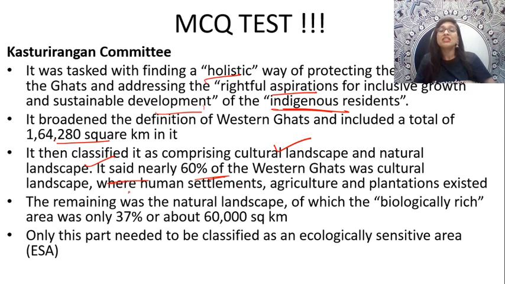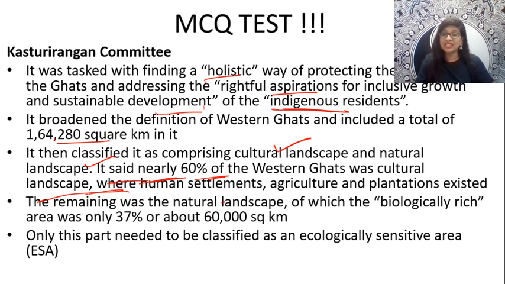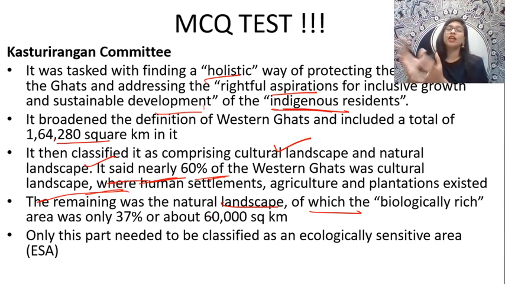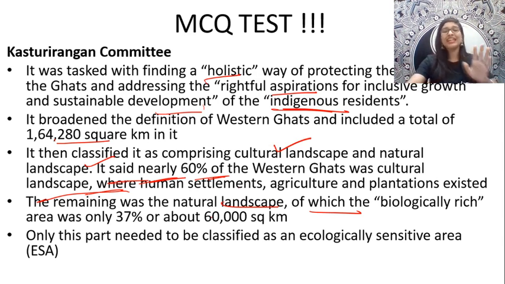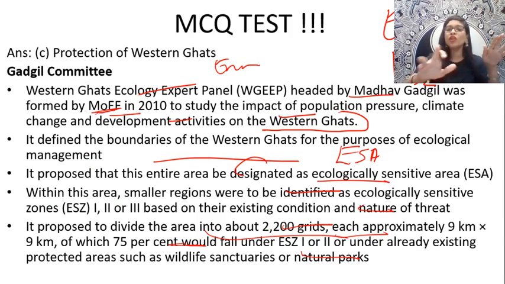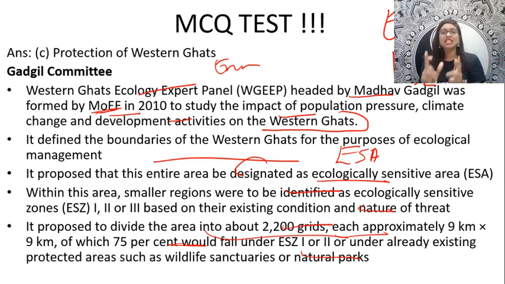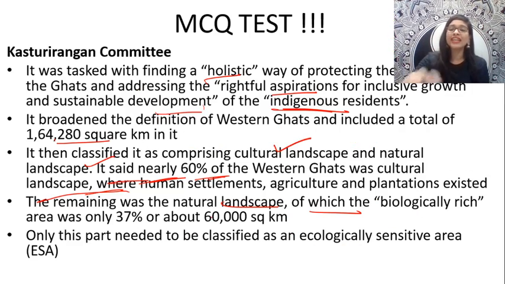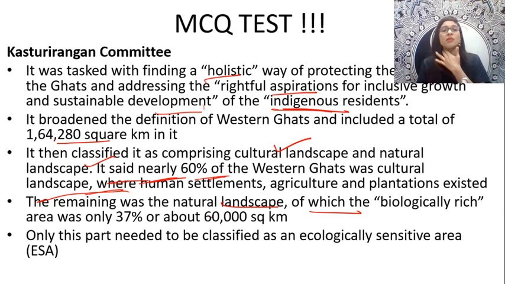And thus I can tell you, 60% was cultural landscape, and the remaining was the natural landscape, of which the biologically rich area is just 37%. So taking into consideration the natural as well as cultural landscape was the main objective of your Kasturirangan committee. Okay, and thus in the Kasturirangan committee, they said that there is no need, like your Gadgil committee, to classify the entire area as ecologically sensitive area. Rather, let's classify only the area that falls under natural landscape as ecologically sensitive area, whereby the cultural landscape will not come under ecologically sensitive area. That is the main difference between the Gadgil committee and the Kasturirangan committee. Very fine.